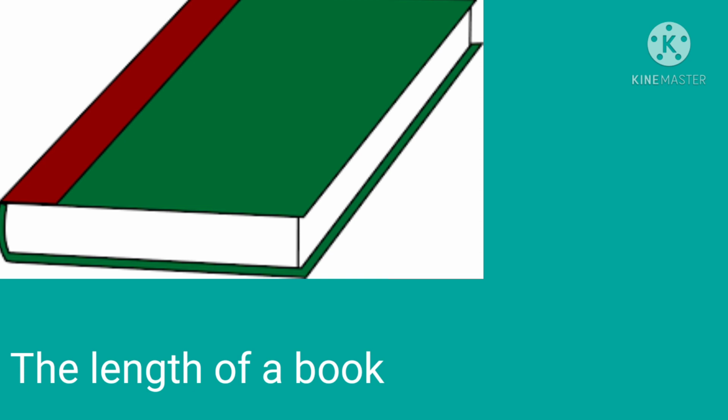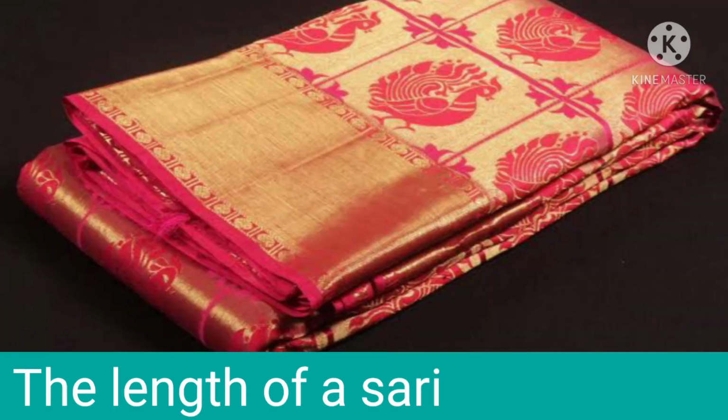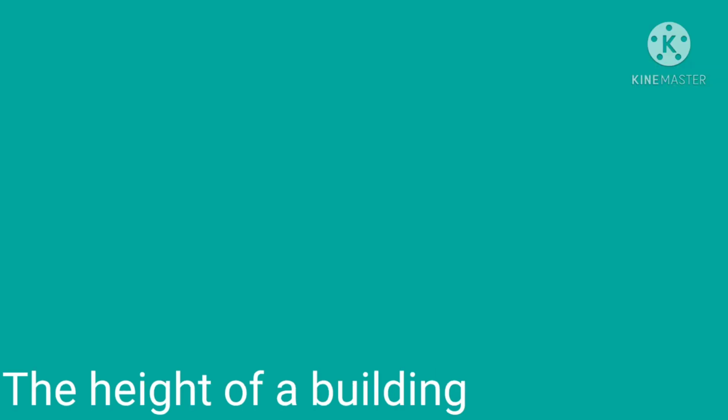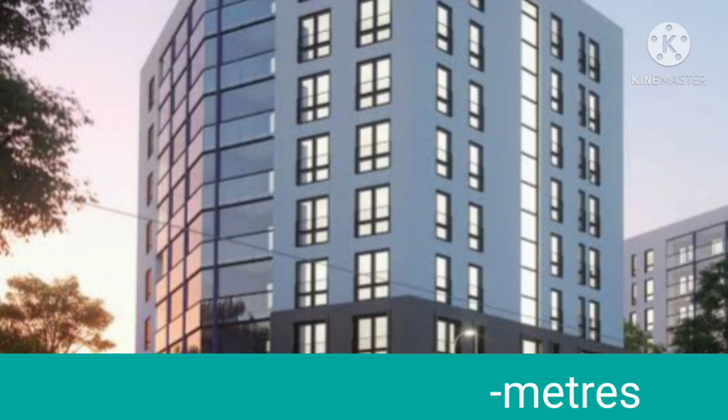As the book is smaller, we use the unit centimeter to measure the length of the notebook. The length of a sari. Yes, a sari is very long, isn't it, children? So, here we use the unit meter for measuring the length of a sari. The height of a building. The height of a building is measured in meters.